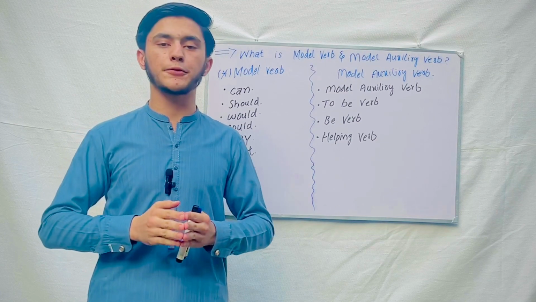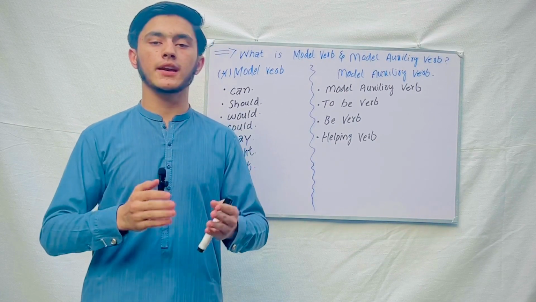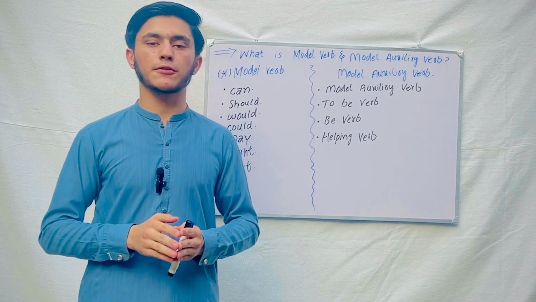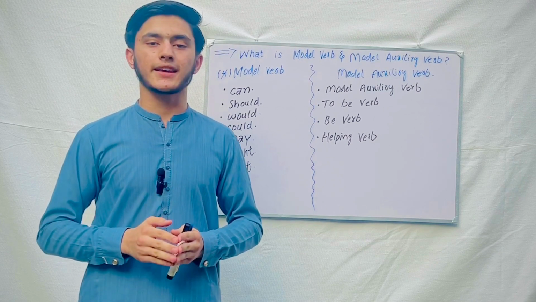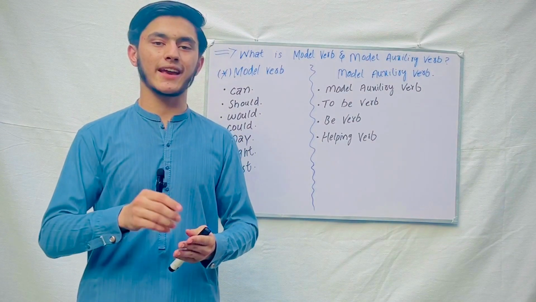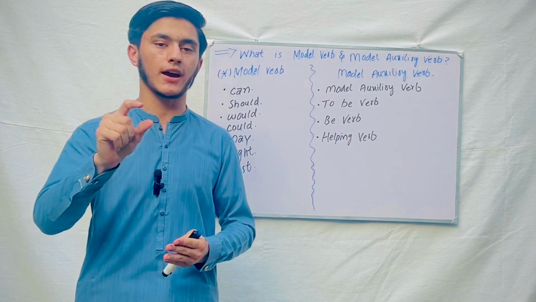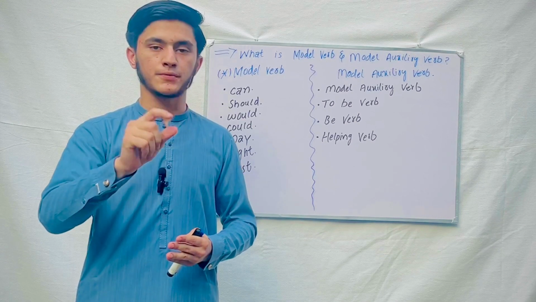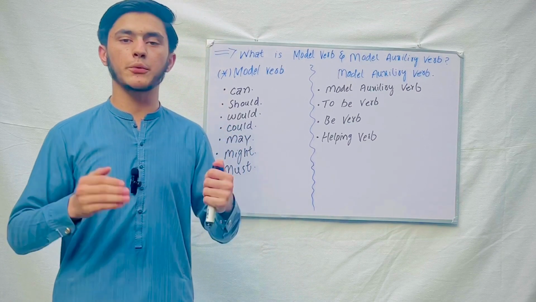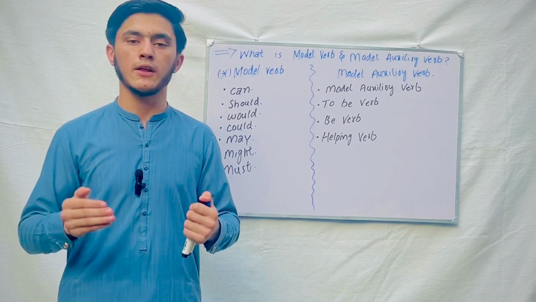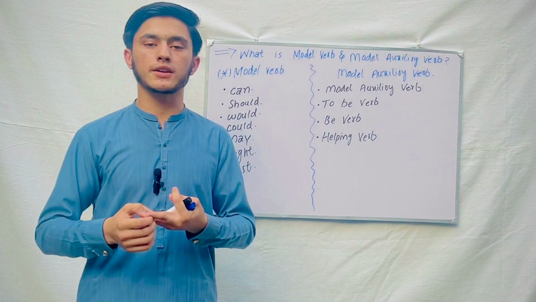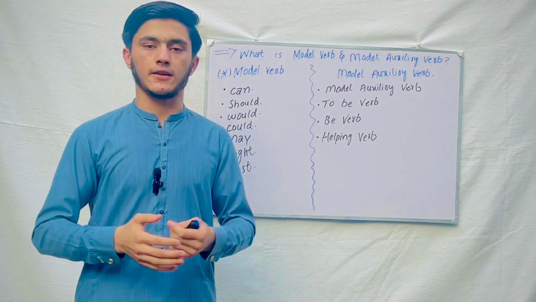How? For example, if you tell a person, "Give me a pen," this sentence is not formal. But instead, if you say, "Can you bring me a pen?" or "Can you give me a pen?" you see, the modal verb changes the mood of the sentence, and the sentence becomes formal. So there are 7 modal verbs, and every single modal verb has different uses. For example, modal verbs are used for ability, possibility, request, formality, etc.